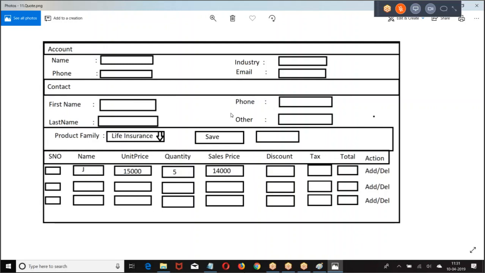What is the third point we have? The third is clicking from the Visualforce tab. When I click from the Visualforce tab, I am not clicking from any account or contact, so I need to enter the data manually. While entering, if I type, let us say, a capital C, it will search for any accounts matching that name. If there are matching accounts, that account data is auto-populated. If that account has a contact, the contact data is auto-populated. If there is no account or contact, whatever data we enter will be created.